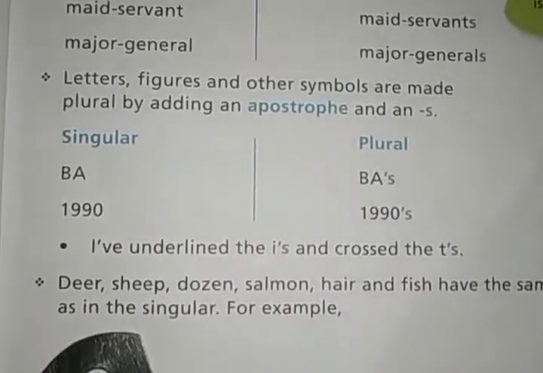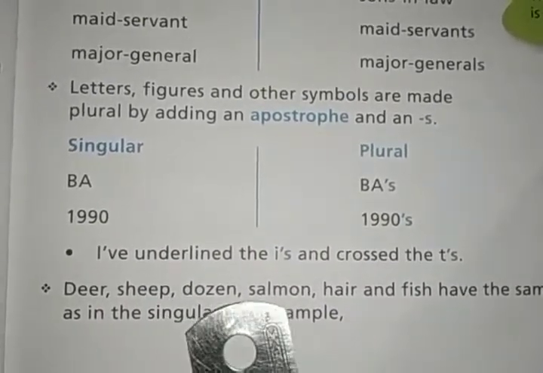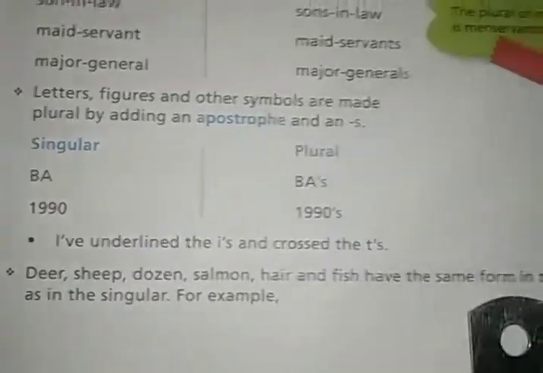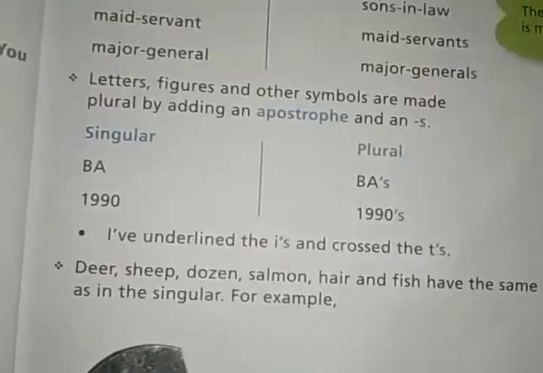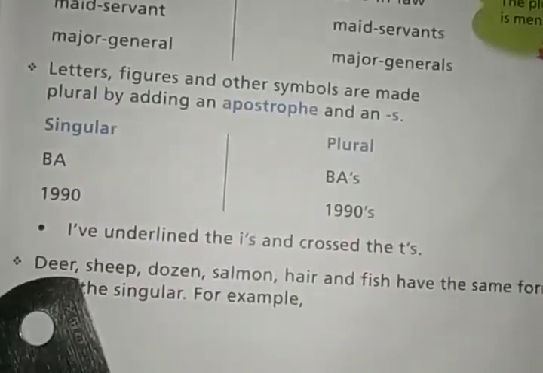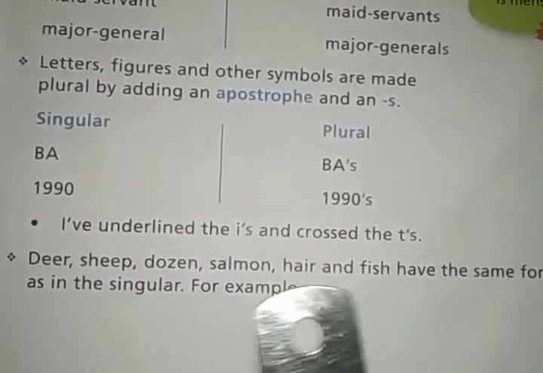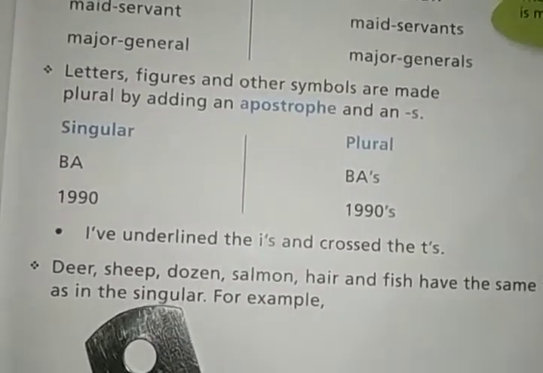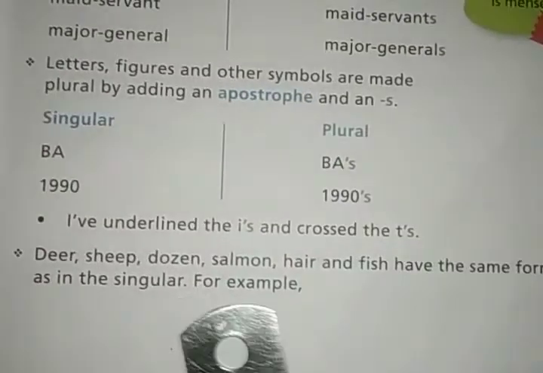Okay, deer, sheep, dozen, salmon, hare and fish have the same form in the plural as in the singular. Okay, the words deer, sheep, dozen, salmon don't change. Okay, these words remain the same in the singular form also and plural form also, they don't change.